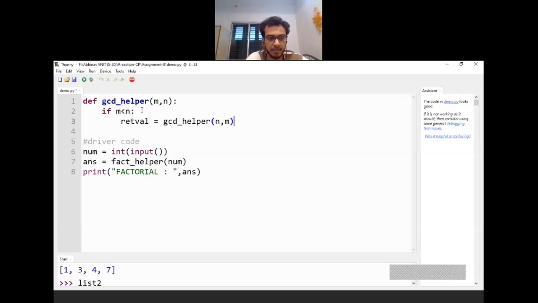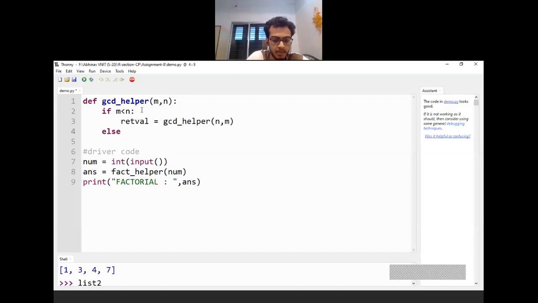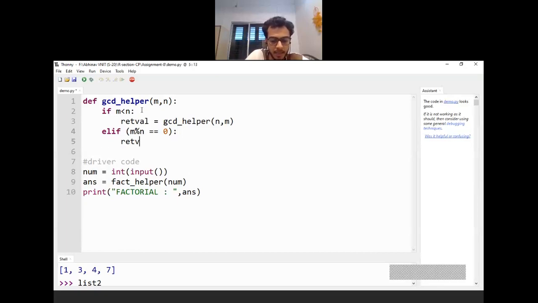So I have handled the case where the first number could be lesser than the second. The next thing that I'm supposed to do is elif, and I will have to write down a condition: m modulo n is equal to 0. If this is the case, that means we have reached your base case where m modulo n becomes 0. In that case, my result must be n, because in that case n will be the GCD.